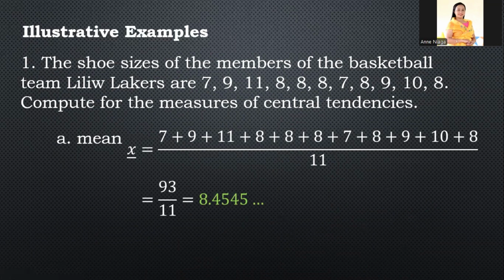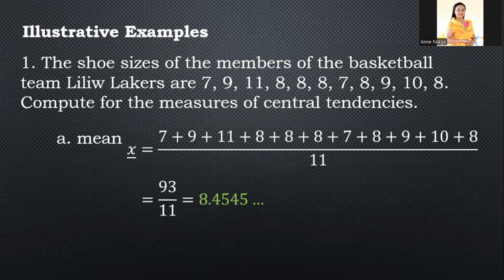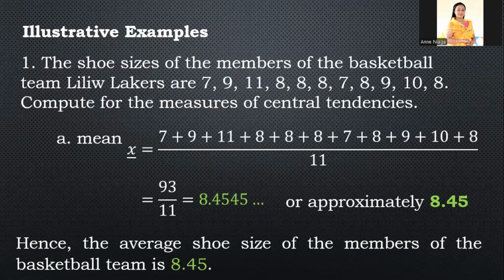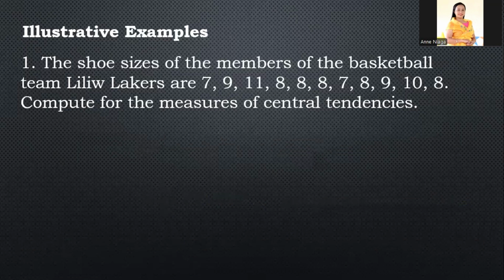So your answer is 8.4545 or approximately 8.45. So pwede lang i-round up to the 2 decimal places. So hence, the average shoe size of the members of the basketball team is 8.45. Next is, let us find the median of this example.